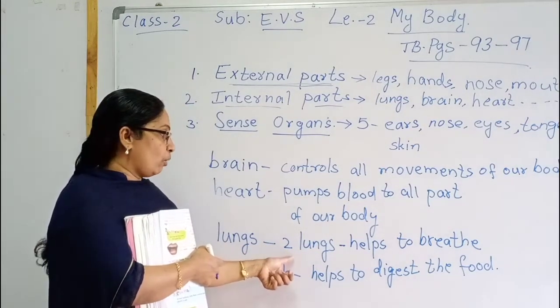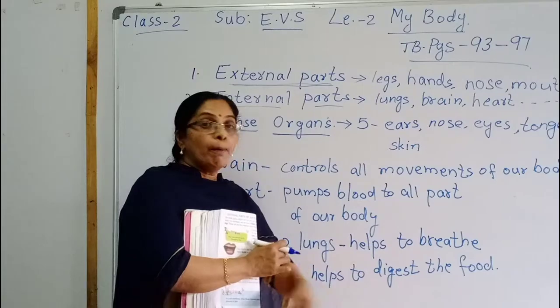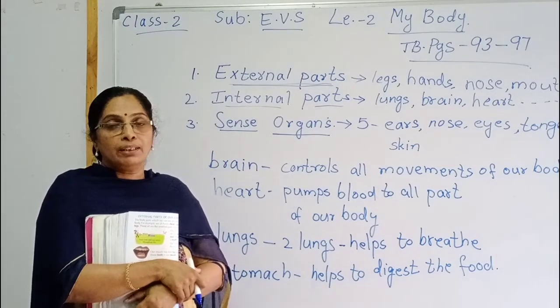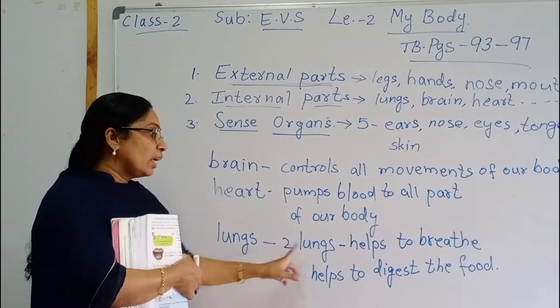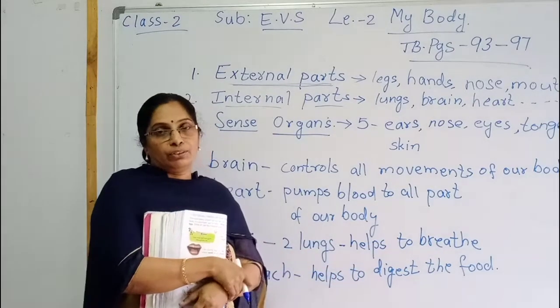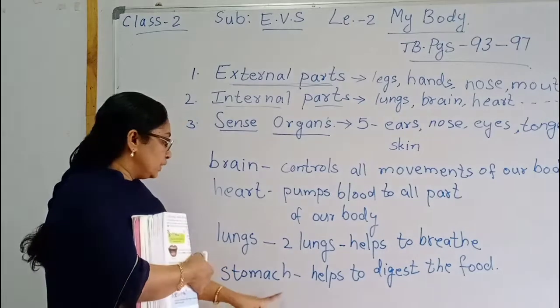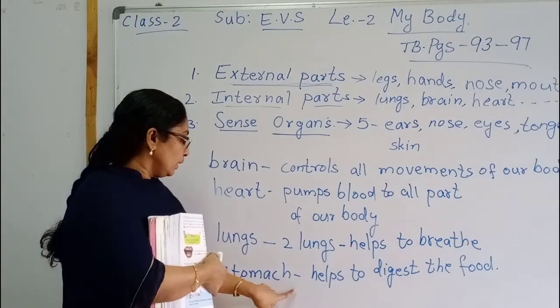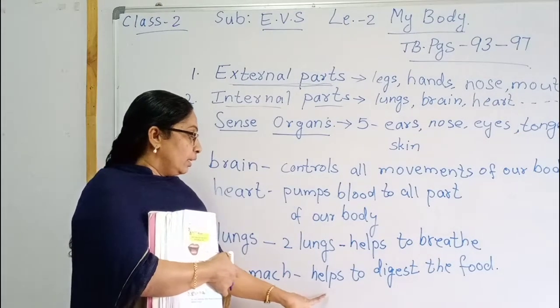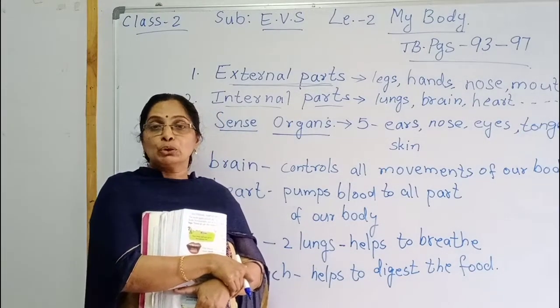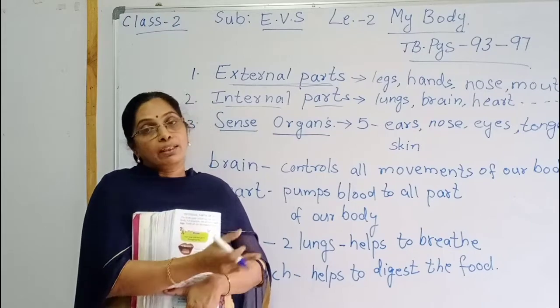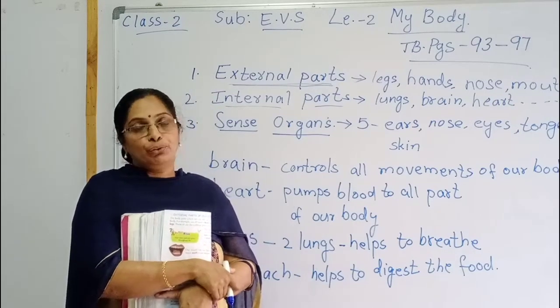We have 2 lungs. They help us to breathe. Lungs help us to breathe. Then next, stomach. Stomach helps to digest the food, storing the food and helping to digest the food also.